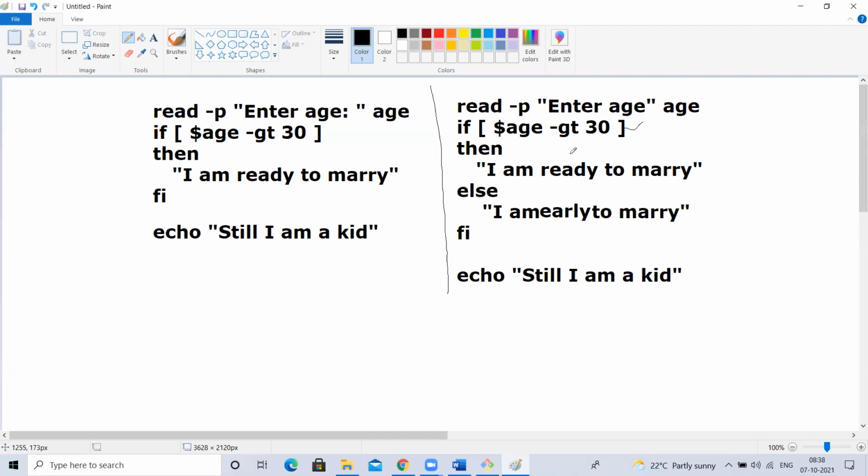Else is a default, like the last case. For example, I asked you to get biryani. You went there because you are feeling hungry, but biryani is not there. So what will you eat? You'll check, is there any other option? They said, no, we have only meals. We don't have anything else. You'll adjust with that, right? So the else case is the last case. If the condition is satisfied, you will take that. If not, it will take this.